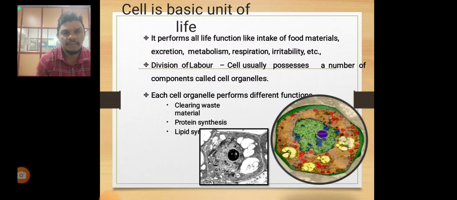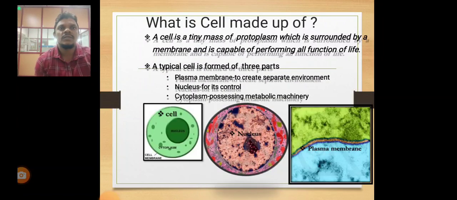The division of labor: cells usually possess a number of compartments called cell organelles. Each cell organelle performs different functions, like clearing waste material, protein synthesis, and lipid synthesis. Then, what is a cell made up of?